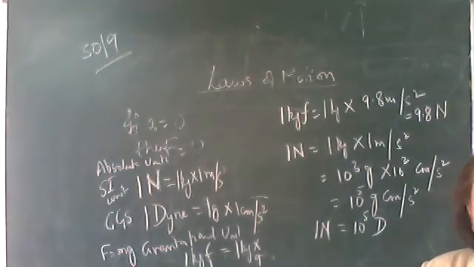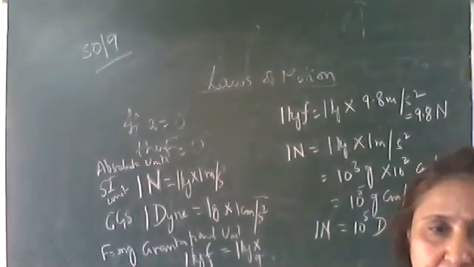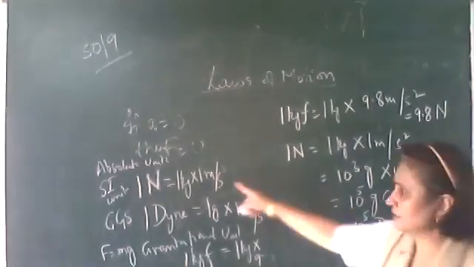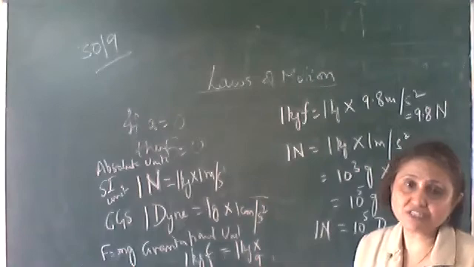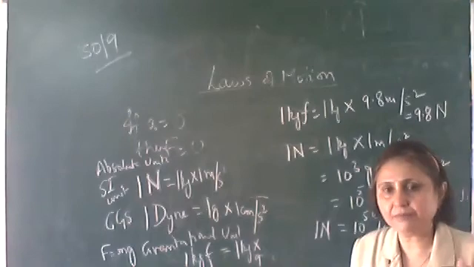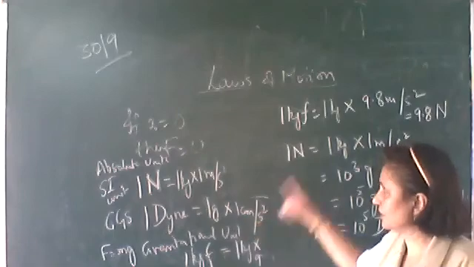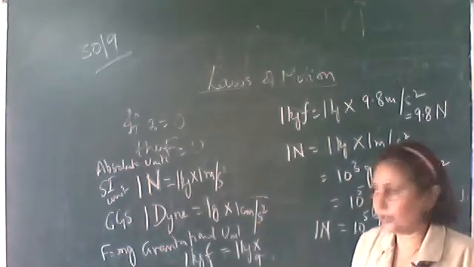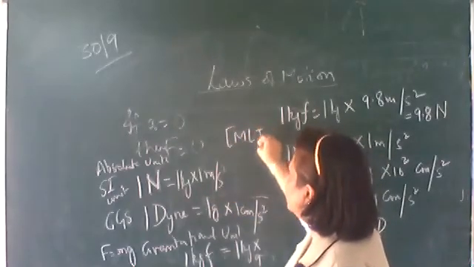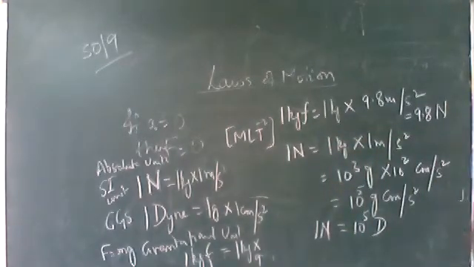Second law states that force is equal to the rate of change of linear momentum, or you can state it as force is the product of mass and acceleration. Okay, then these are the SI units, and force is a vector quantity whose direction is along the direction of change in momentum or along the direction of acceleration. Dimensional formula: mass into acceleration, M L T raised to the power -2 is its dimensional formula. Okay, this is second law.